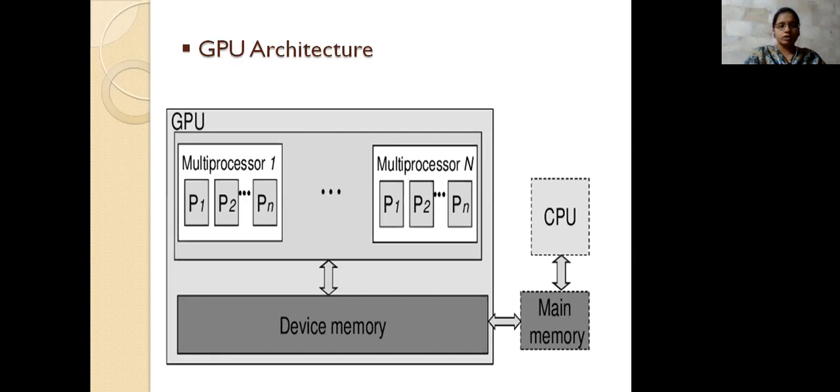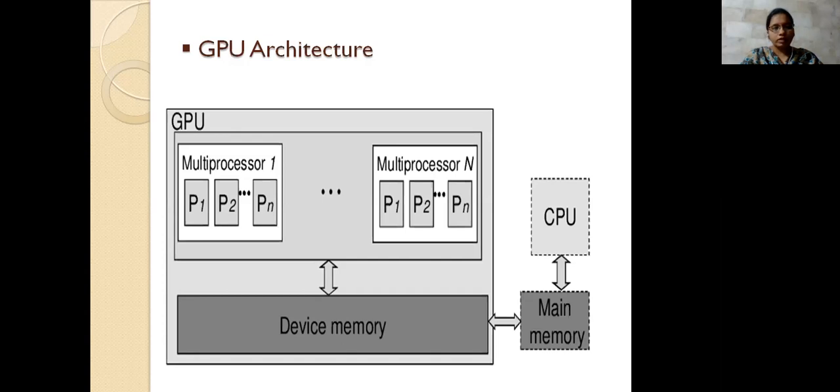So here the GPU consists of cores, which we specify as multi-processors. In this process, we divide the processes into a multi-processing environment. Multi-processing means each and every processor will access one process and it will be executed there.